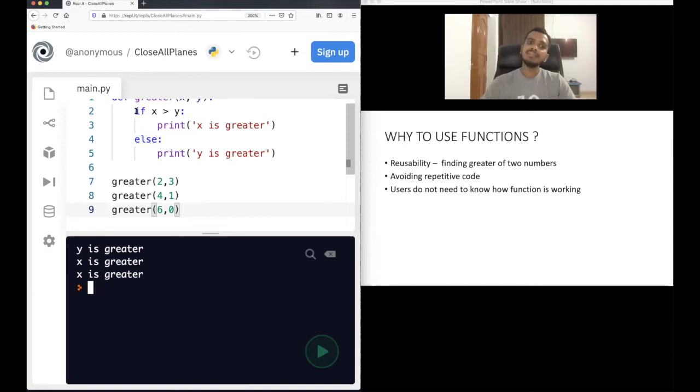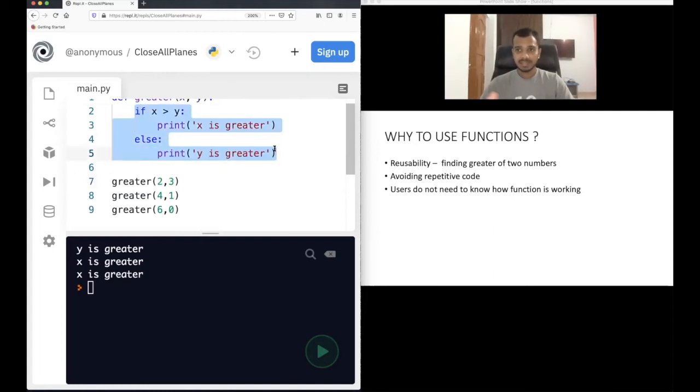Otherwise, you have to write this if and else again and again when you want to find the greater of two numbers. So that's why we are reusing this code again and again, and trying to avoid repetitive code. That's the main aim of using functions. And also, users need not know how the function is working. They just need to call it, and they will get the answer. You do not need to understand what's happening inside. That's also a use of functions. You can define one function and let users just provide the input to the function and get the output. That's quite useful in programming. So that's the third advantage.